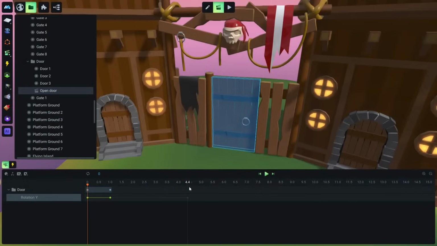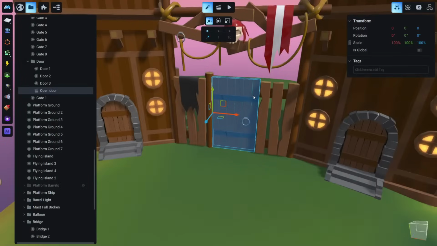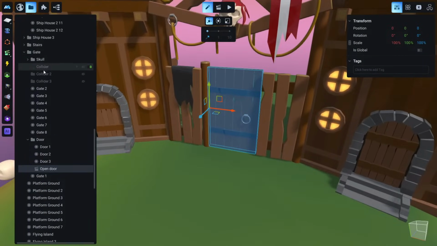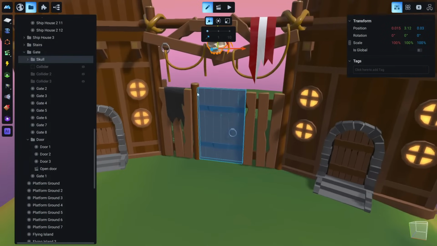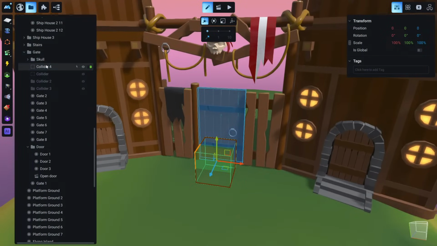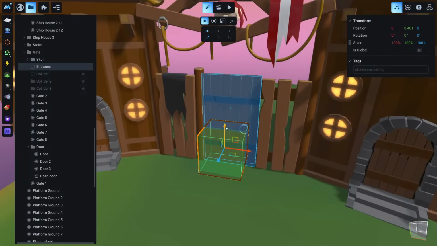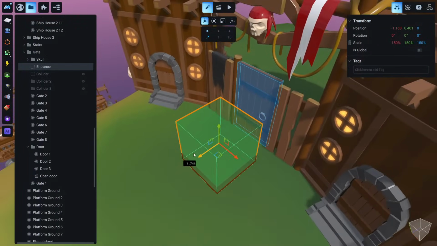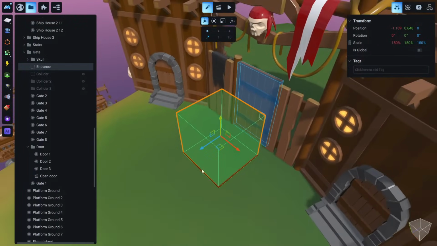Let me save. And now, if that was just a simple door, normally what I would do is to go in this gate and add another collider, and let's rename this collider to something like entrance. Okay, entrance. And I will move this collider somewhere here, and maybe scale it up a little bit like this, and move it in front of the door, and up here.